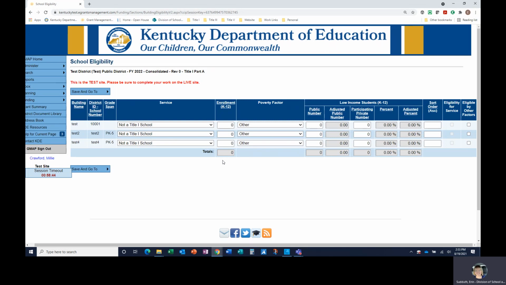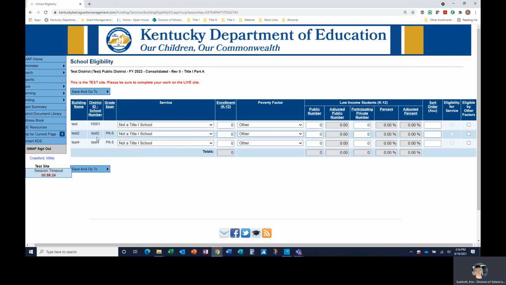The school eligibility page is closely related to the school program description page. It's important to know that the poverty factor, method of allocation, method of qualification, and other selections relating to how schools will be ranked and served from the school program description page are followed on the school eligibility page.